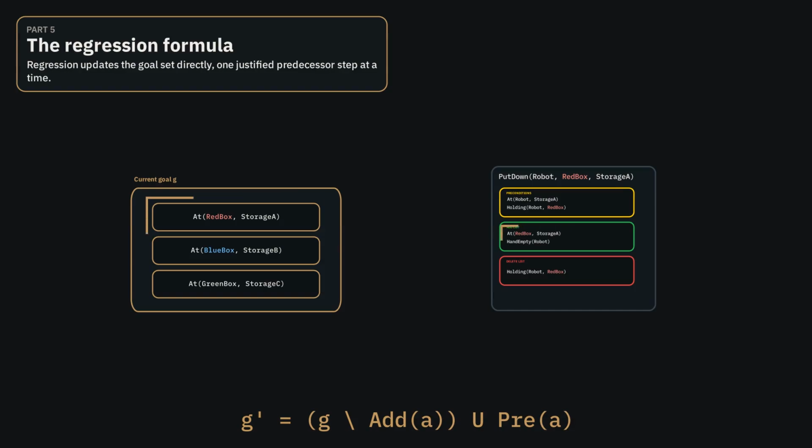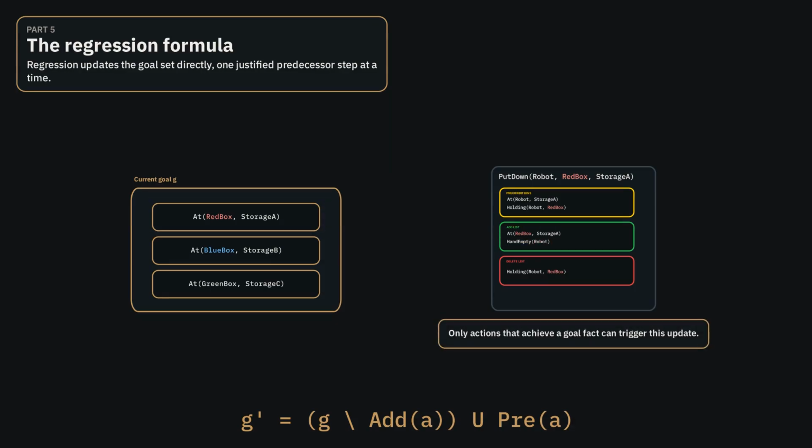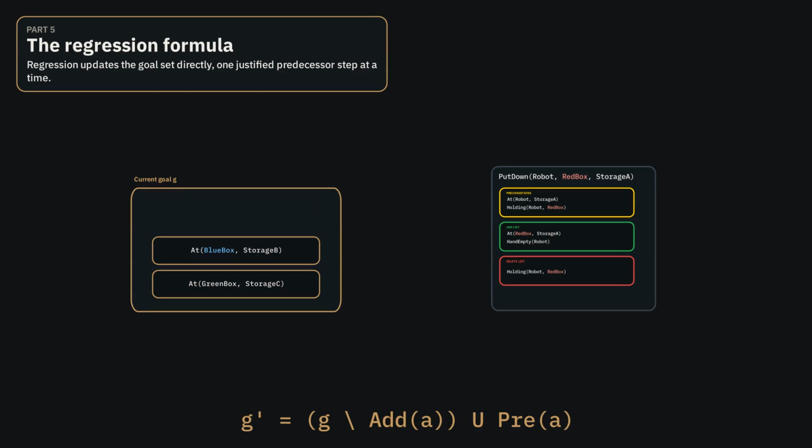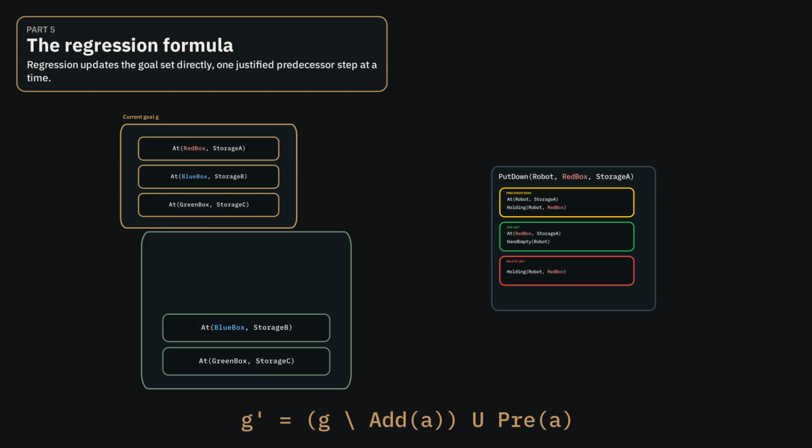Here is the regression step in formal but usable terms. We have a goal set G. We pick an action that achieves at least one fact in G. The new subgoal is, take G, remove the facts the action makes true, and add the preconditions the action requires. So remove at red box storage A, because the chosen action is responsible for making that fact true. Then add at robot storage A, and holding robot red box. Those conditions had to be true one step earlier. That is the new subgoal. Not a guess, but the exact predecessor conditions implied by the action.